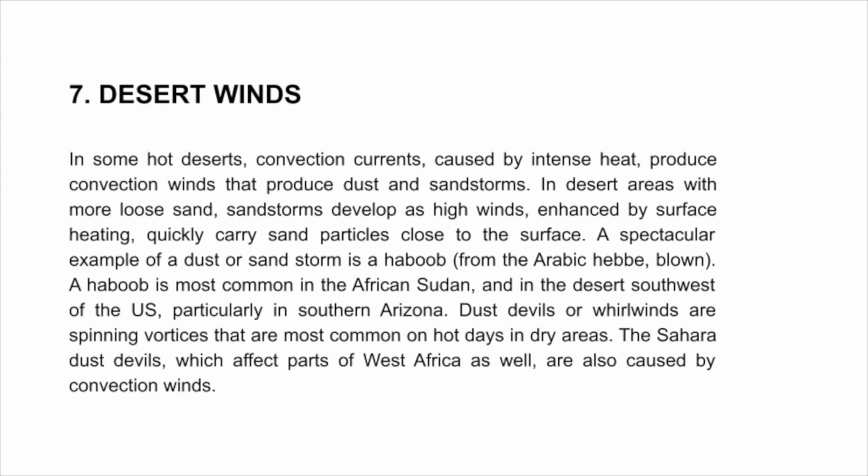A haboob is most common in the African Sudan and in the desert southwest of the U.S., particularly in southern Arizona. Dust devils or whirlwinds are spinning vortices that are most common on hot days in dry areas. The Sahara dust devils, which affect parts of West Africa as well, are also caused by convection winds.